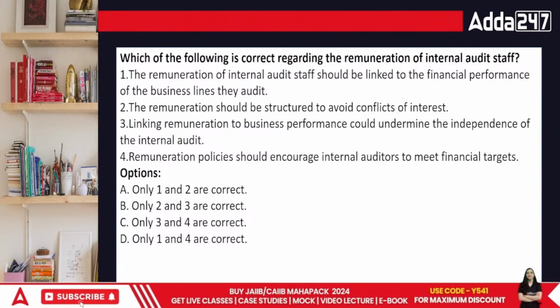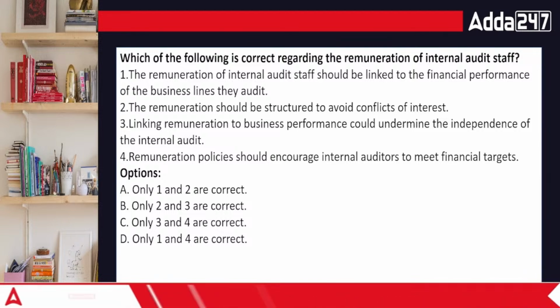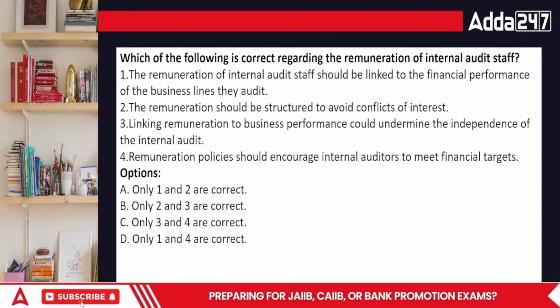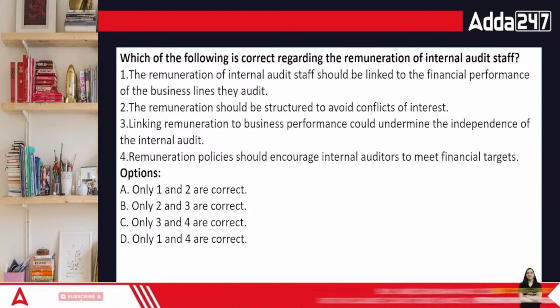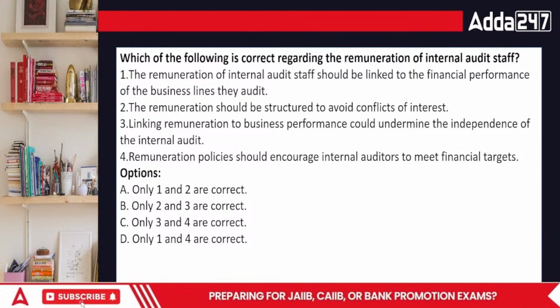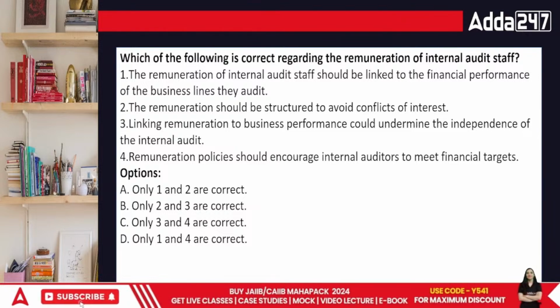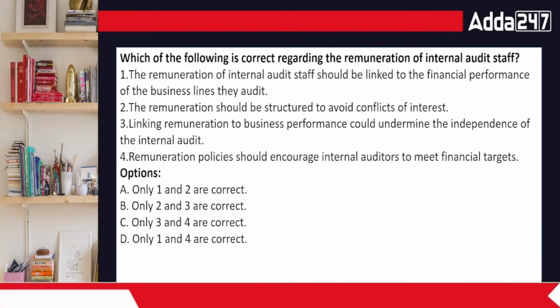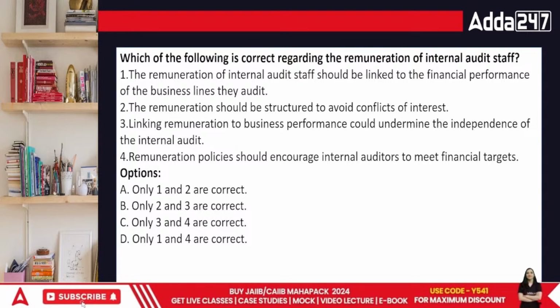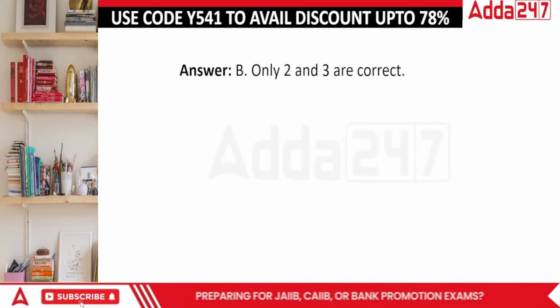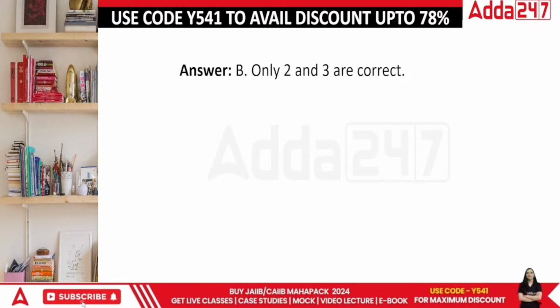Next point, everyone, is basically the remuneration should be structured to avoid conflicts. That's correct. The person should not be creating all this problem now. Then comes the next part, linking remuneration to business performance could undermine the independence. This is where we can say that. Then comes the remuneration policies should encourage internal auditor to meet. They should not be meeting the financial targets. They are just over here to let them know about the particular working. So in this case, the correct answer is only 2 and 3 are correct. Done.